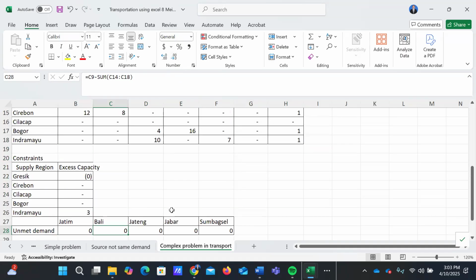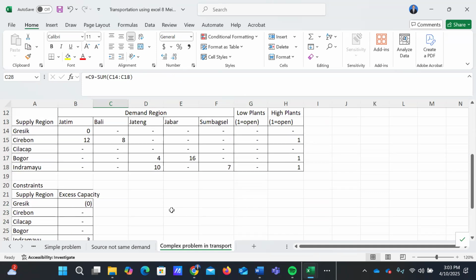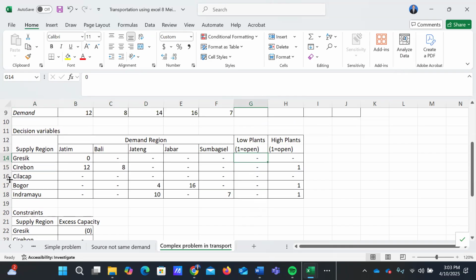Okay, this is our solution. From the first perspective, about the factories we will open: we will not open Gresik, because there is no value for Gresik. Both the low plant and the high plant will not open because there is no value here. So Gresik will not open.